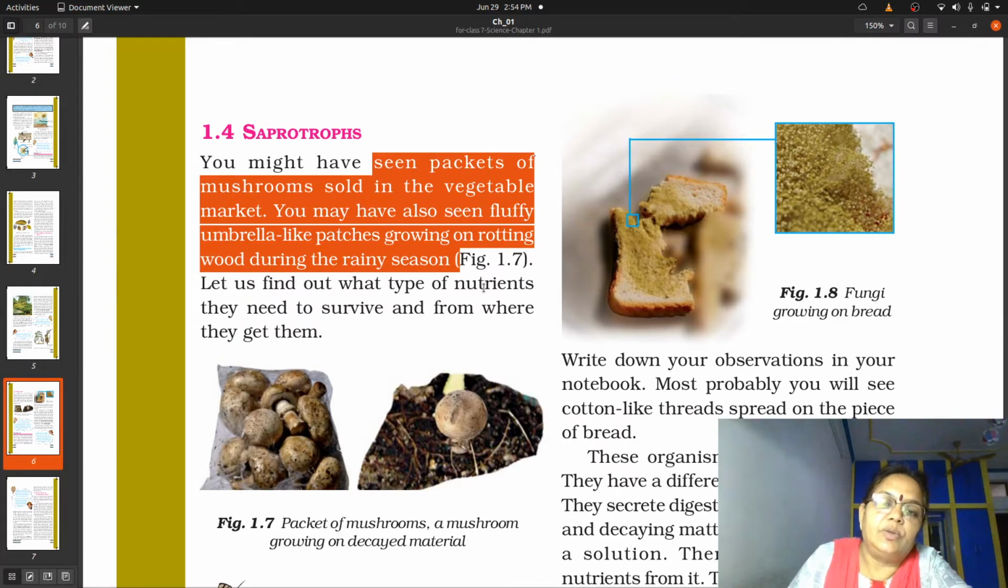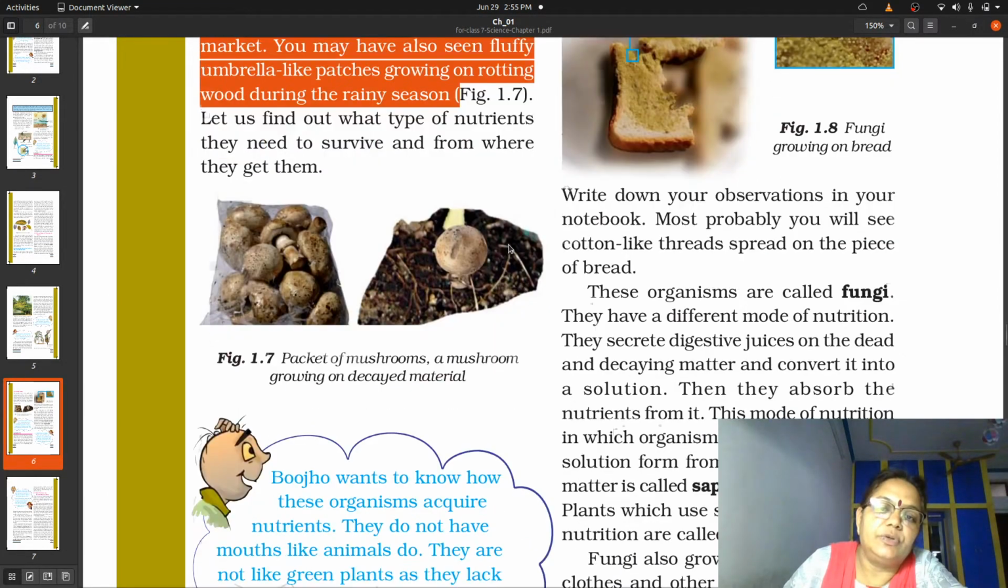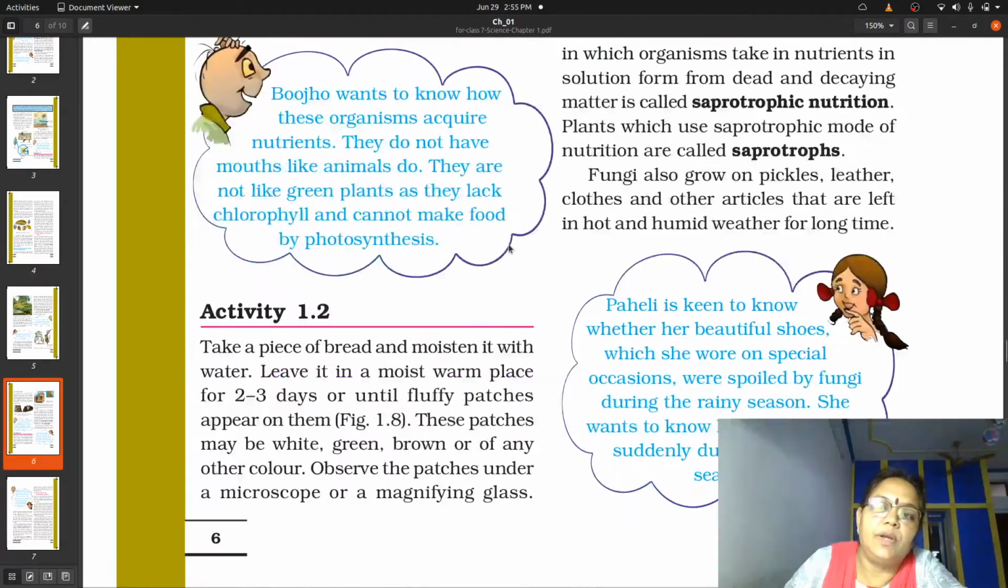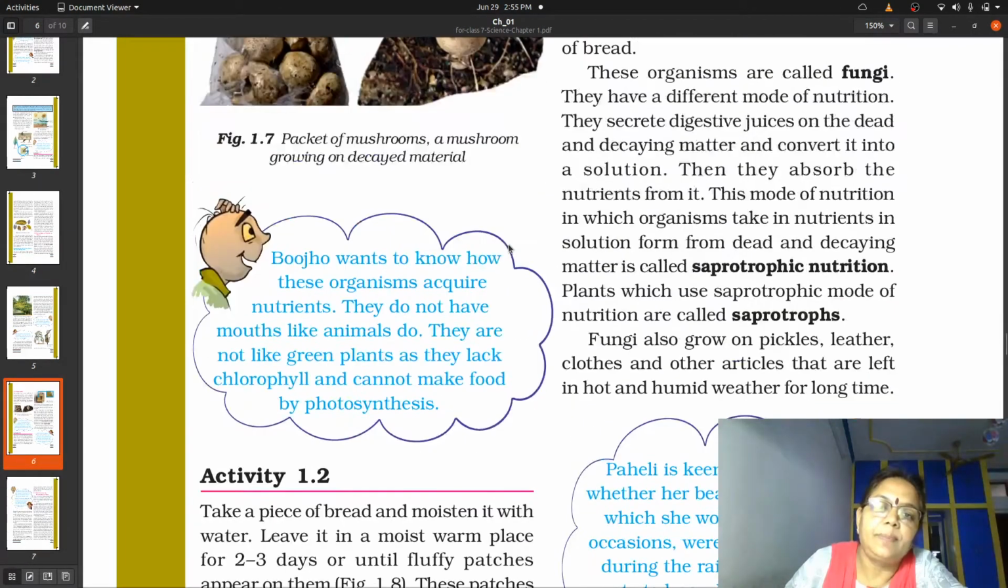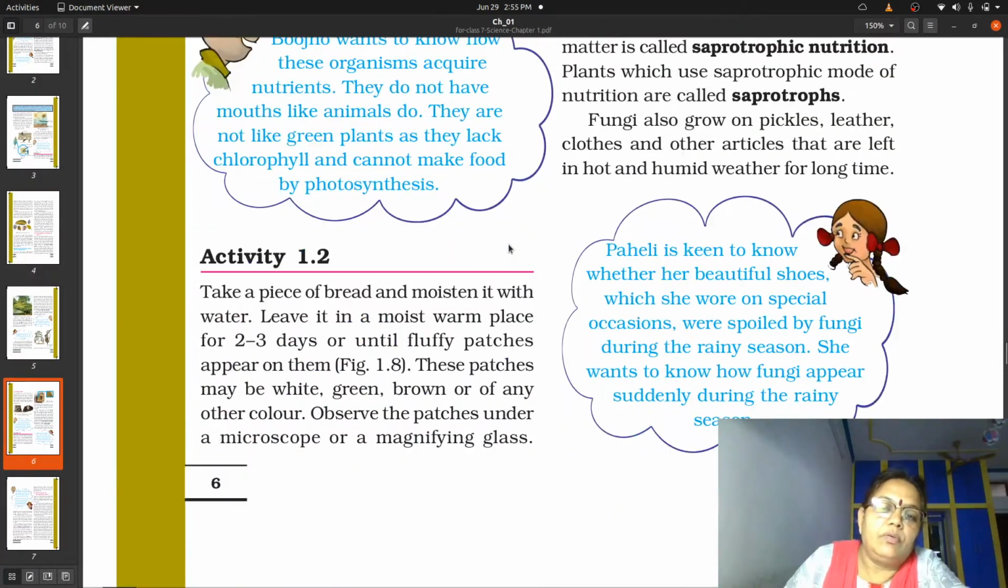Mushrooms. Now these mushrooms grow on rotten wood, they have not been seen to grow in agricultural fields, but are generally seen to grow on rotten wood, and that is why such plants which grow in this manner are known as saprotrophs. ऐसे plants को क्या कहते हैं हम लोग? Saprotrophs.